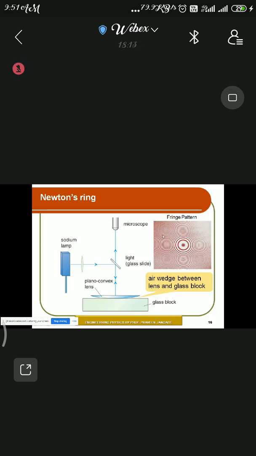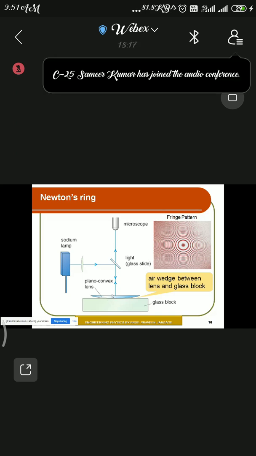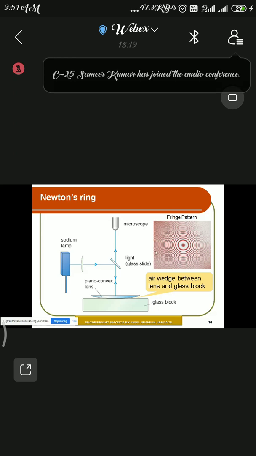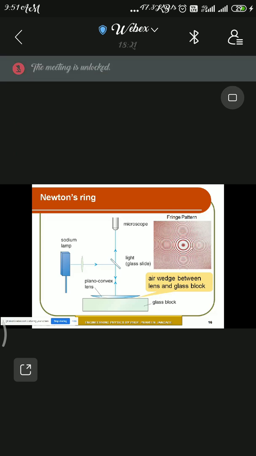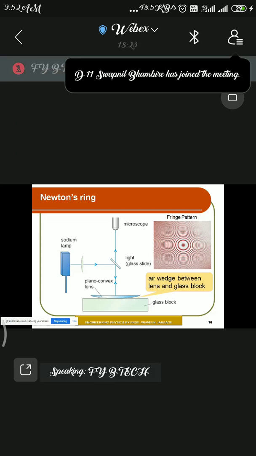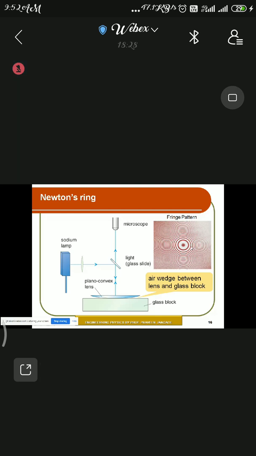As this entire pattern, that is a fringe pattern, is observed on the top surface of the plano-convex lens, therefore it is called the localized fringes. Some important points that we discussed in the last lecture are similarly applicable here.